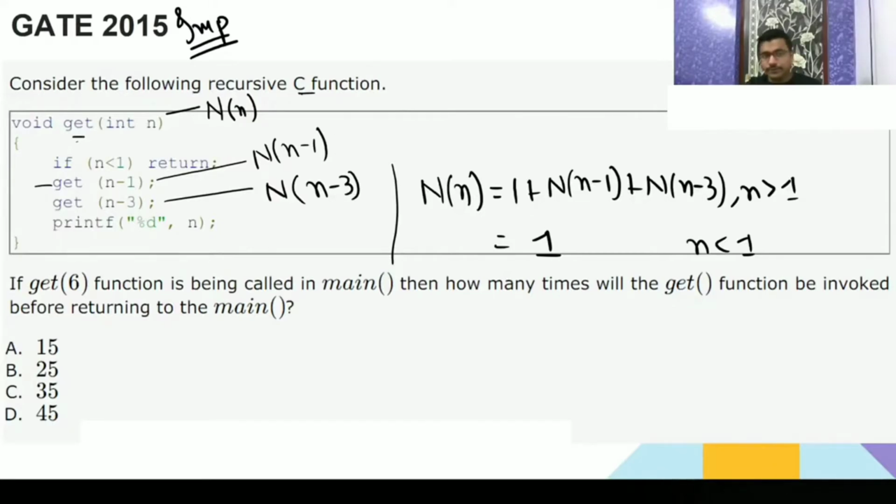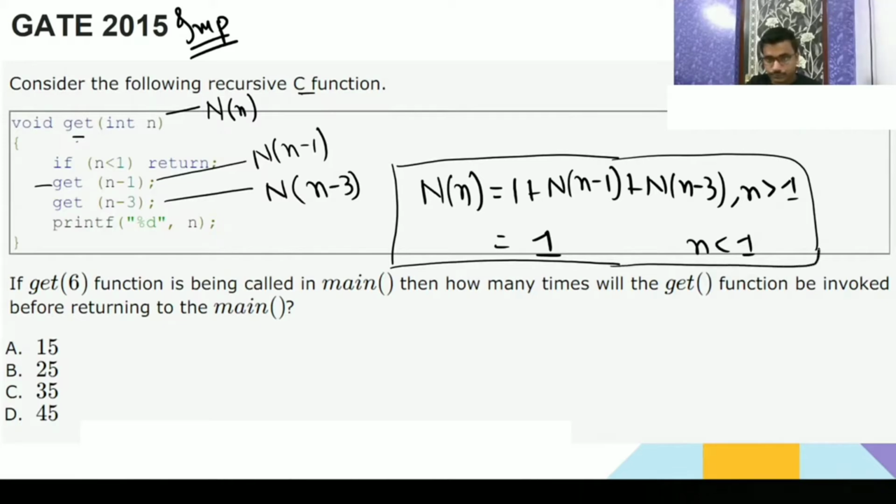Understood? Please let me know whether that recurrence relation is clear or not. Clear? So now we will start doing for N(1).